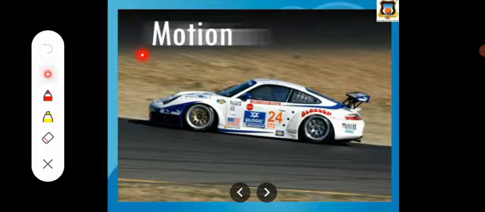So this is all about the measurement. Now we are going to discuss the next topic, that is motion.